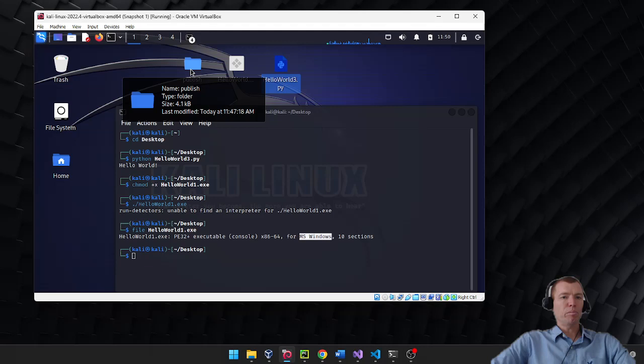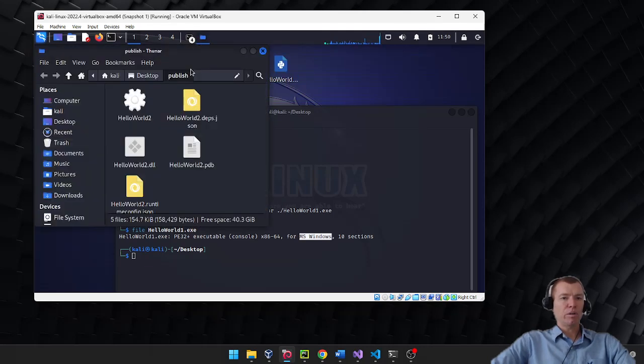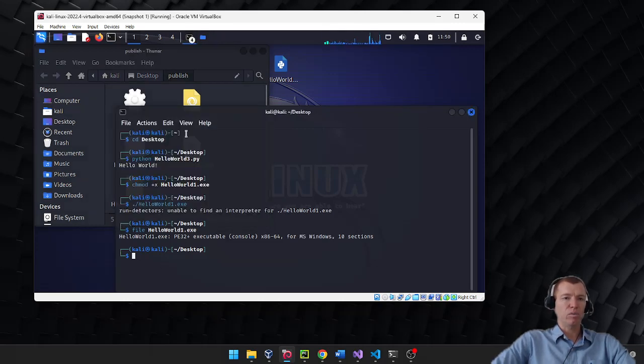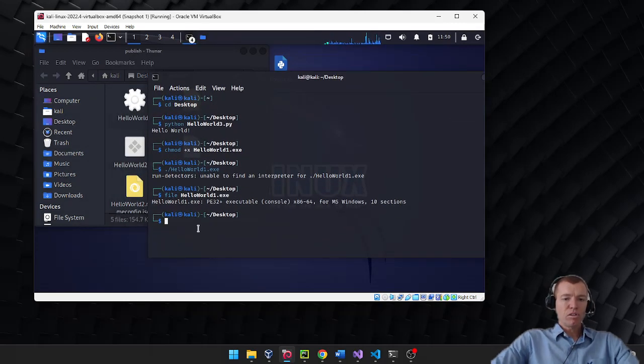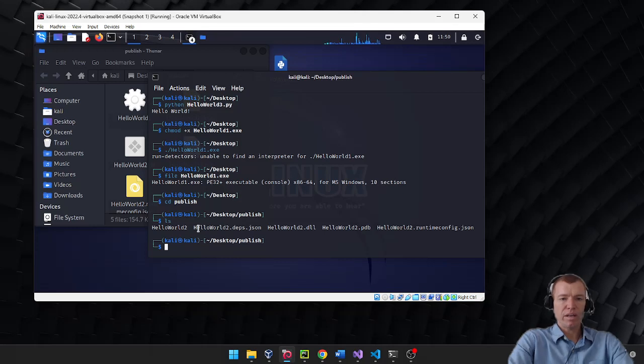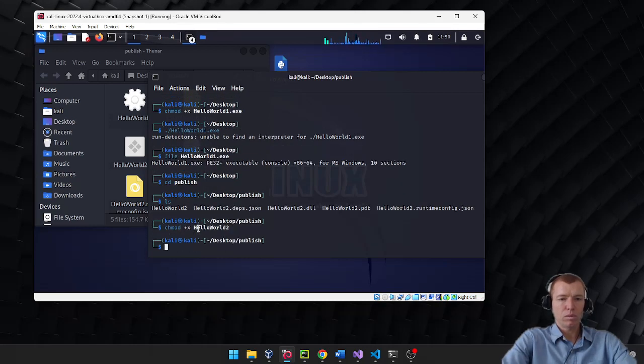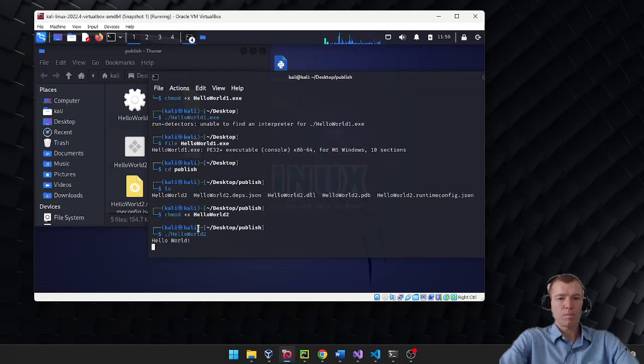Now, there's a middle ground, and that's where we're going to talk about our C#. You'll notice that I was able to build it in Windows for Linux, and I can run it this way as well. So let's go into our publish directory. We can do an ls, and you can see that I have the hello world 2 there. So I've got to change that one to be executable. Now if I run hello world 2, you'll actually see it prints out just fine.